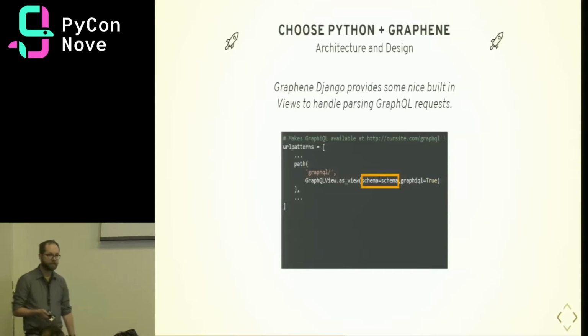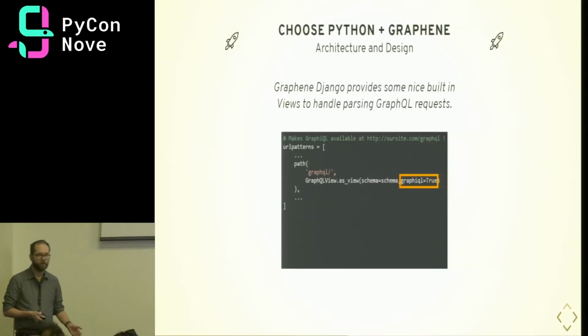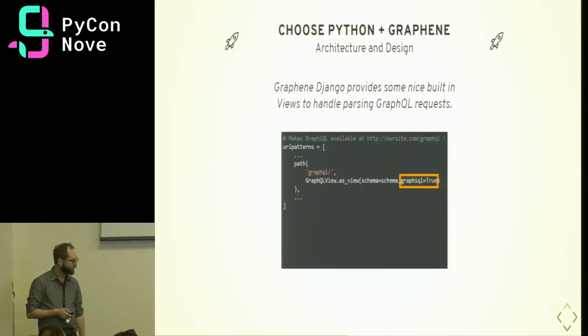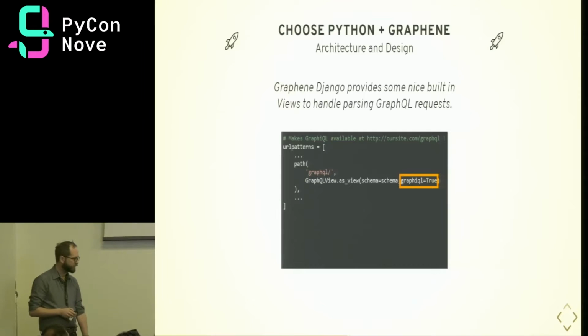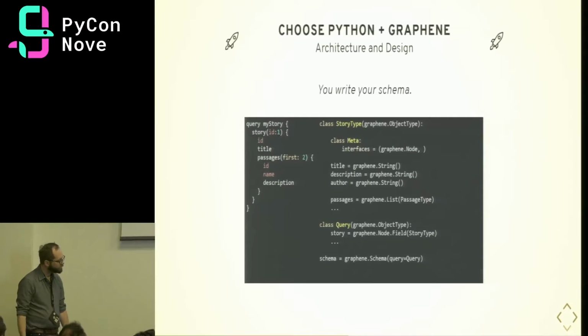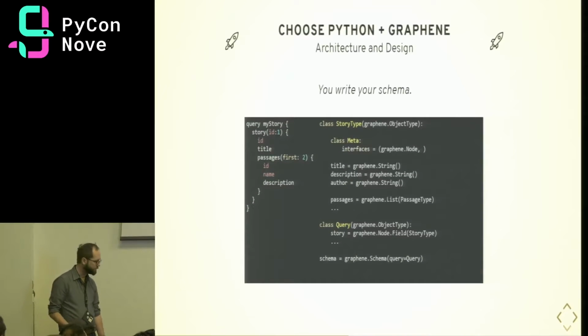To our view, we're going to attach the schema, which we'll jump into in a little bit, and we can also really easily toggle on or off our graphical endpoint, which we saw earlier. That's really helpful for local development, but if you don't have a public API, you might want to lock that down in production so that people can't poke around in your API freely. Okay, so next we're going to write our schema using Graphene.